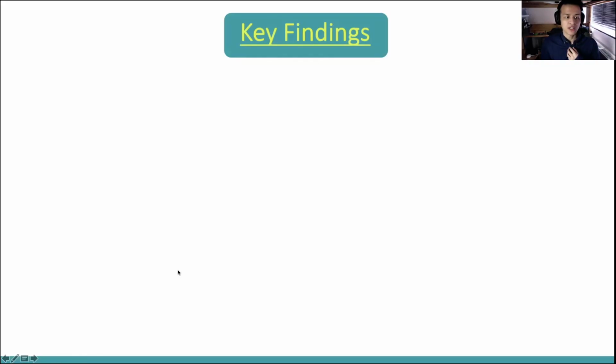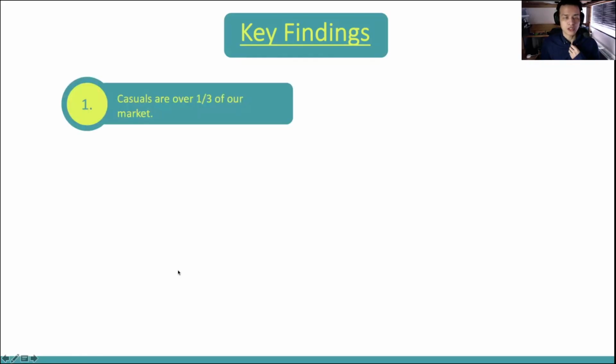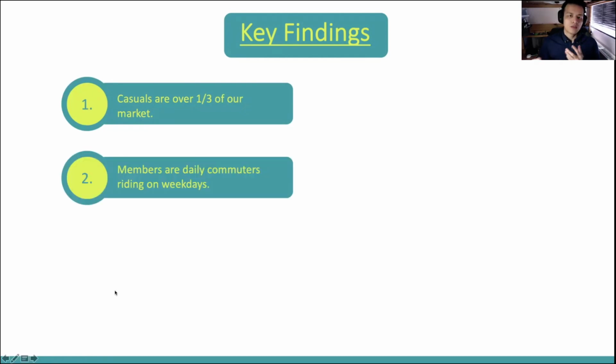In summary, we found out that casuals make up over a third of our market, confirming the importance of increasing our conversion from casuals to members. Members are riders who typically use bikes for daily commutes during the weekdays, such as for work or for school.